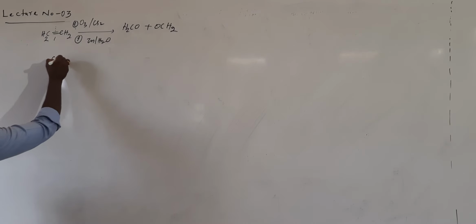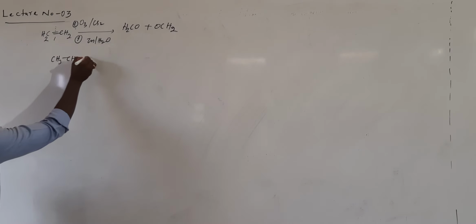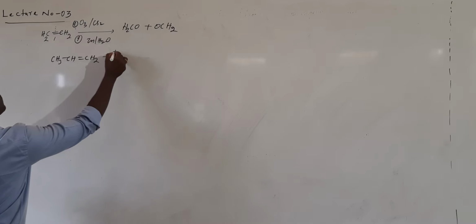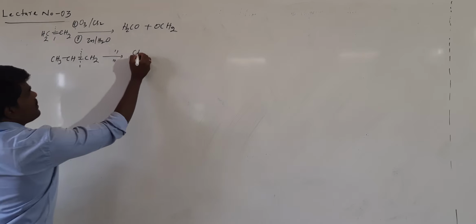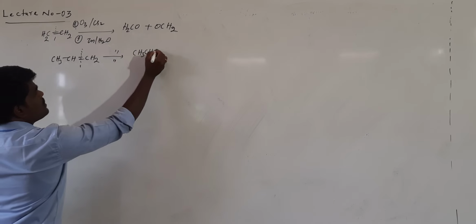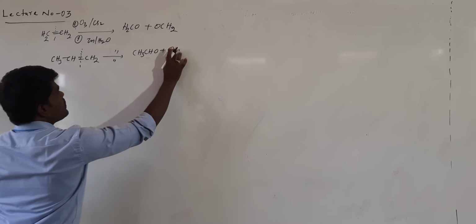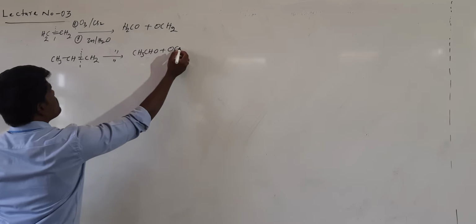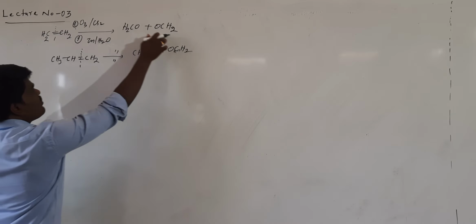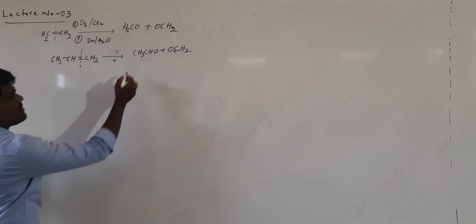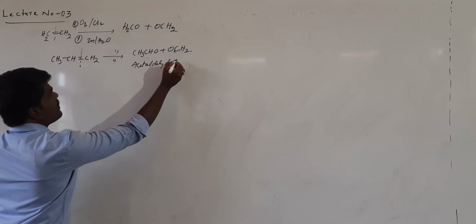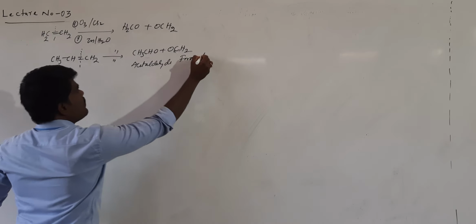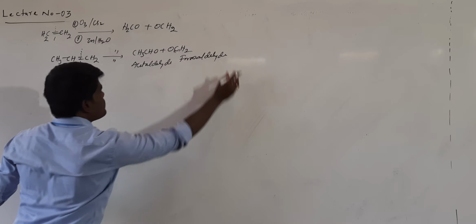Suppose you take any other alkene like this. You have to do the same thing, break this bond here. CHO plus CH2O. Here this is acetaldehyde, and this is formaldehyde.